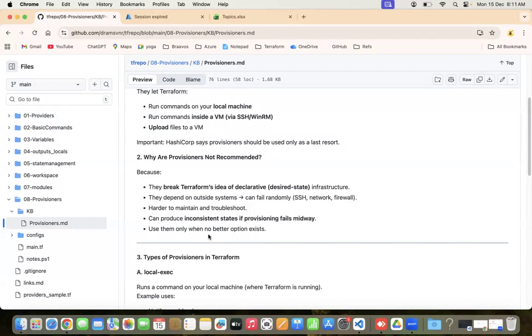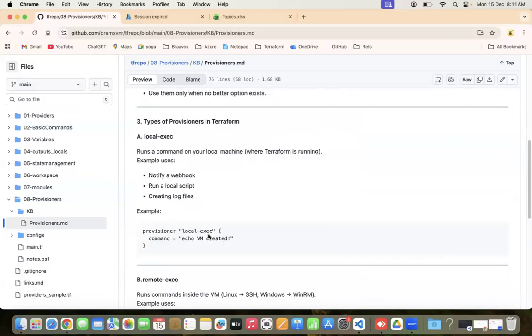They can produce inconsistent states if a provisioner fails midway. Then you get different failures and you try to fix it, but it takes longer than you think to fix that back. Use them only when no better option exists. So then only you go with provisioners.